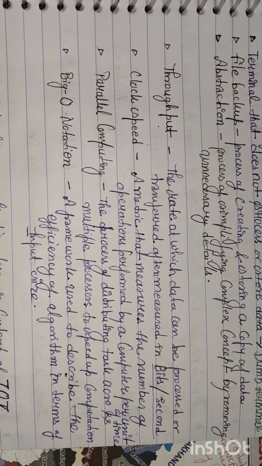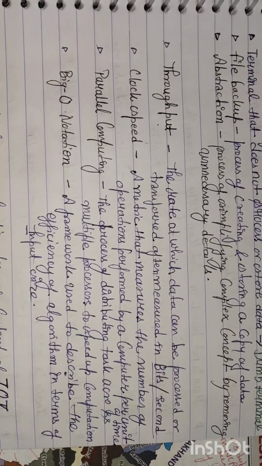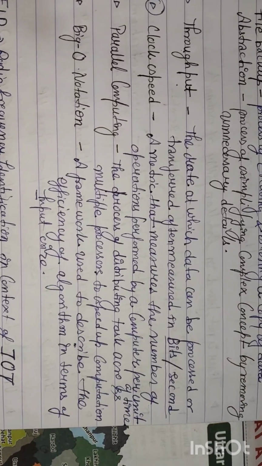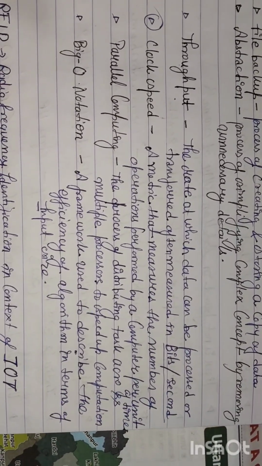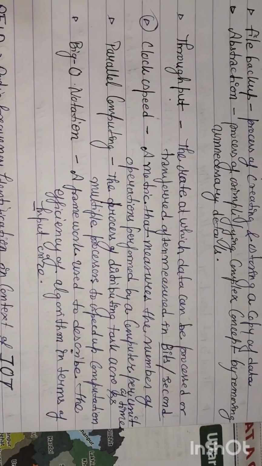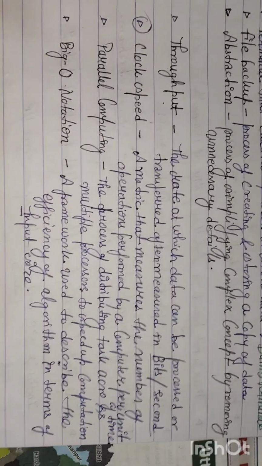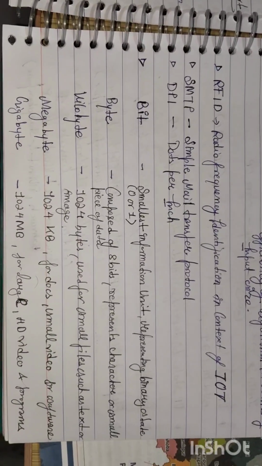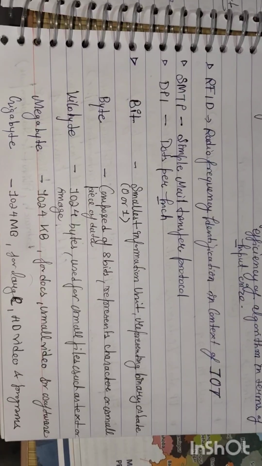Clock speed, a metric that measures the number of operations performed by a computer per unit of time. The process of distributing tasks across multiple processors to speed up the computation is parallel computing. Big O notation, a framework used to describe the efficiency of algorithm in terms of input size. Now, what is RFID? Radio frequency identification in context of Internet of Things or IoT.